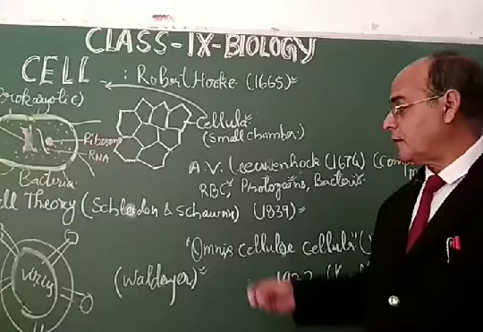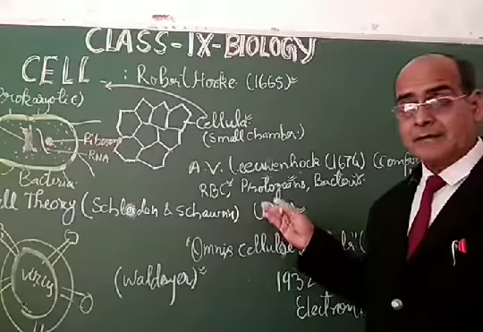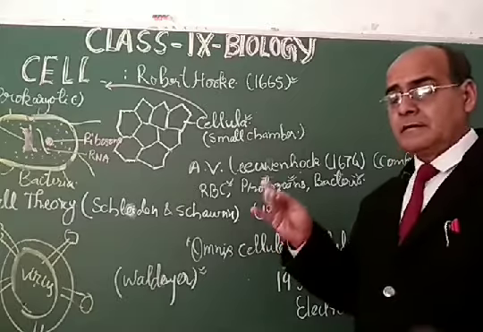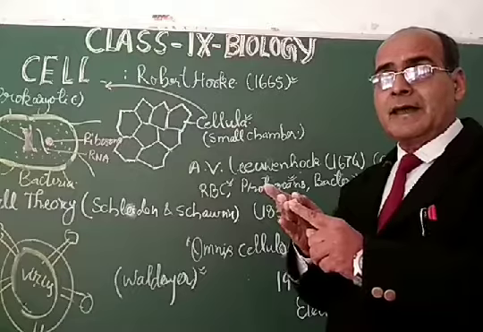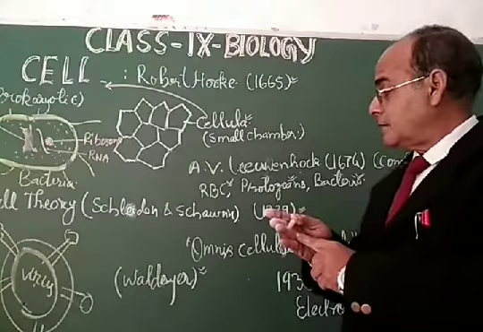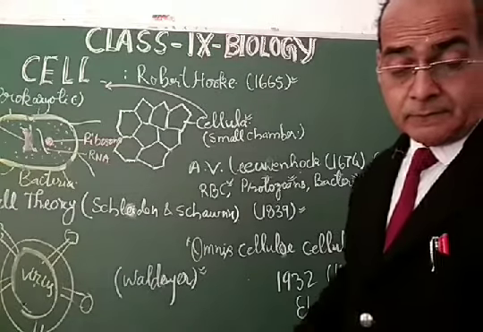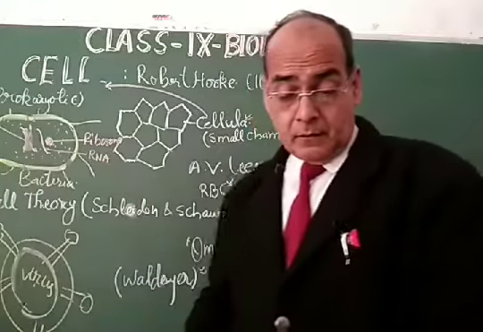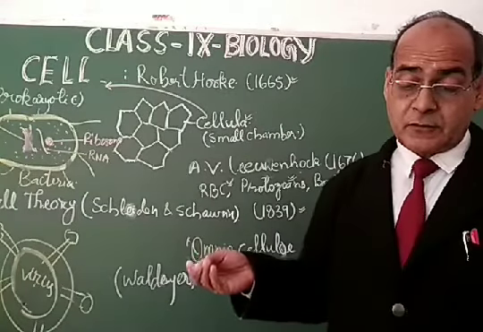The cell theory, given by Schleiden and Schwann in 1839, states that the cell is the structural and functional unit of life. The cell arises from a pre-existing cell. The cell has all the life functions inside it, and it is the smallest unit.